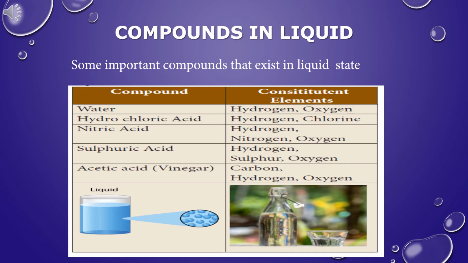Acetic acid. Acetic acid is otherwise known as vinegar. Vinegar means sour wine. Vinegar is formed naturally due to spoilage of wine. The chemical formula for acetic acid is CH3COOH. The constituent elements present in acetic acid are carbon, hydrogen, and oxygen.